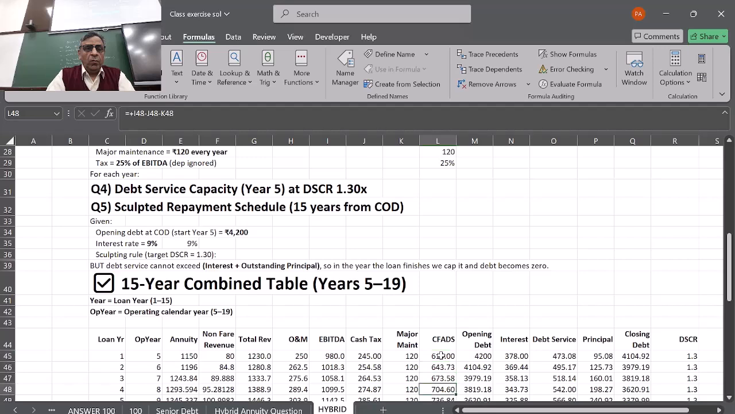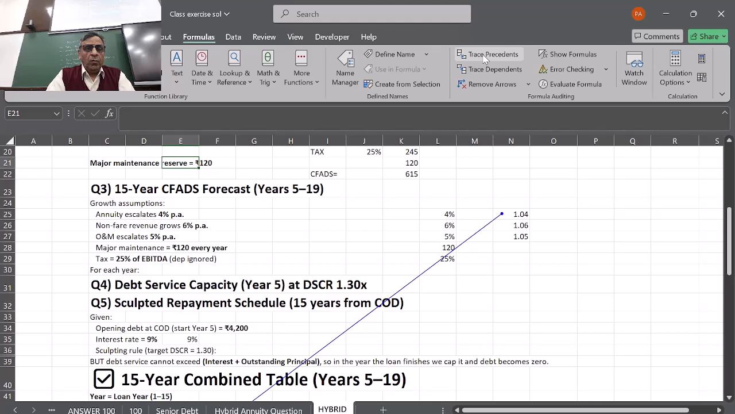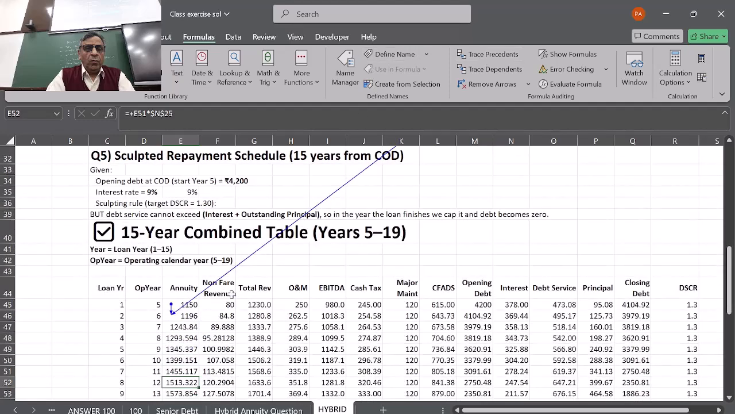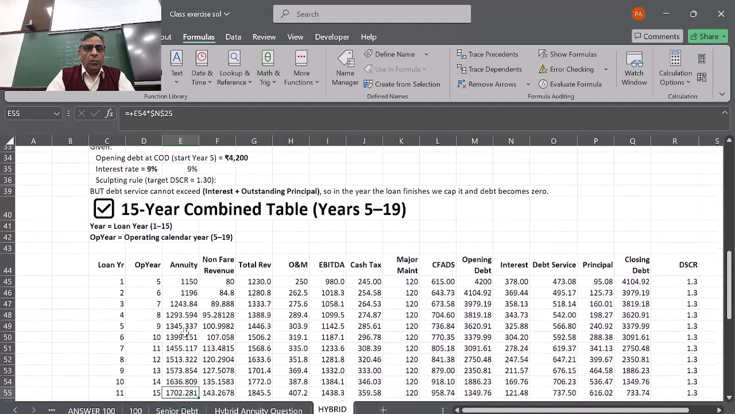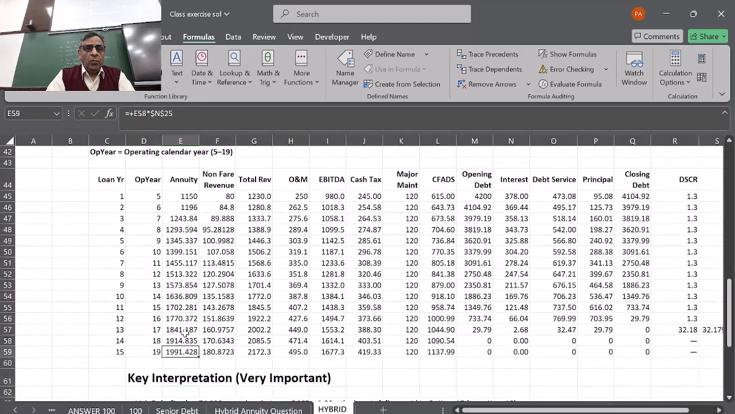Similarly, you can calculate the CFAD for every year before we move on to the second part. If you calculate the revenue for the second year, it will be multiplied by 1.04. Similarly, the revenue for the third year will be the second year multiplied by 1.04. Like this, we can project the revenue for the entire period up to 15 years.